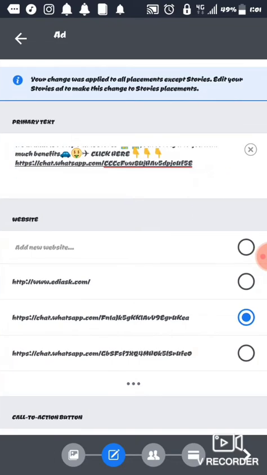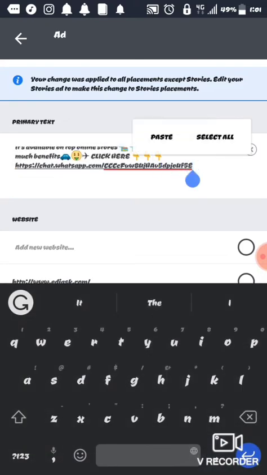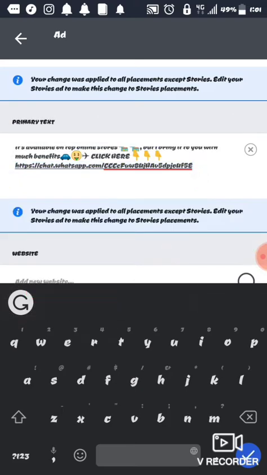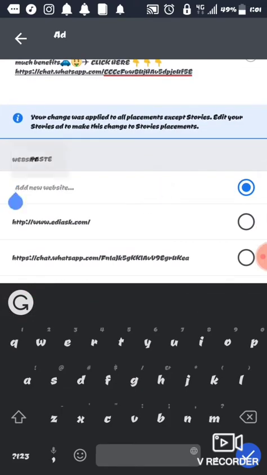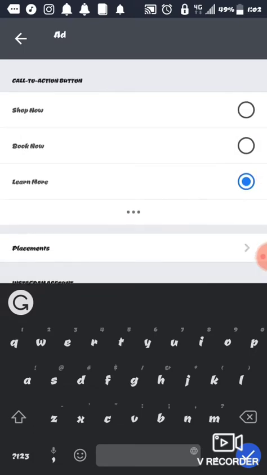You see the link I attached is someone's link. So the same link, I'm going to copy that link for the website space. The same WhatsApp group link is what you put there. So I put it there. That is just for testing.